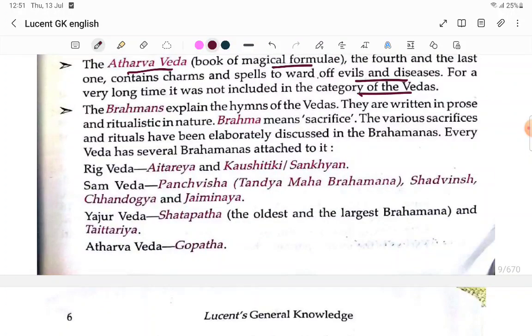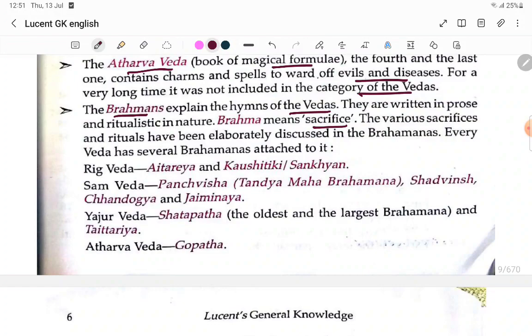Brahmanas explain the hymns of the Vedas. They were written in prose and are ritualistic in nature. Brahmana means sacrifice. The various sacrifices and rituals have been elaborately discussed in the Brahmanas. So every Veda has several Brahmanas attached to it.